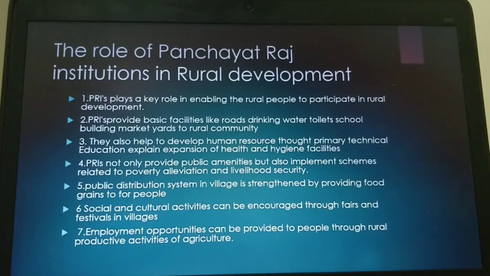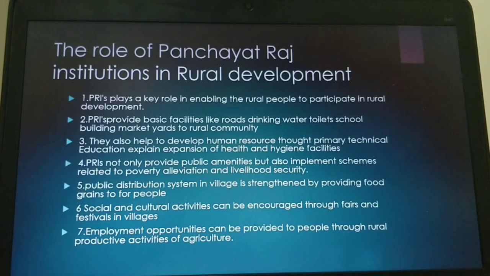So, the role of the Panchayat Raj system in rural development. What is the role of the Panchayat Raj system in rural development? The PRI, the Panchayat Raj institution, plays a very key role in enabling rural people to participate in rural development. It also facilitates roads, drinking water, toilets, school buildings, market yards for the rural community. It also helps human resources through primary and technical education and expansion of health and hygiene facilities. It also provides public amenities and implements schemes.